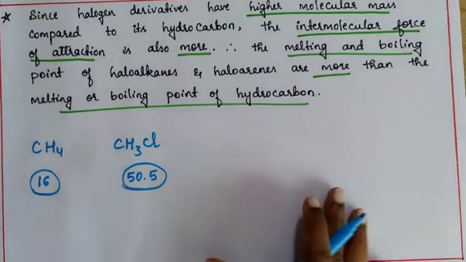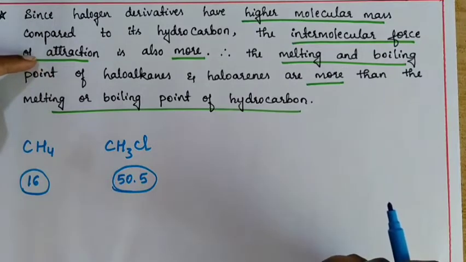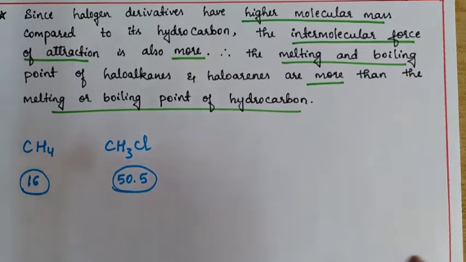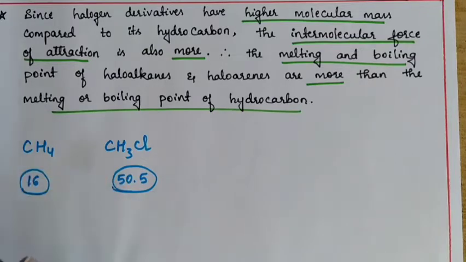Since the molecular mass is more, intermolecular force of attraction is also going to be more. If the intermolecular force of attraction is more, that means the attraction force is very much higher. So you need to apply a lot of temperature to break that intermolecular force of attraction.